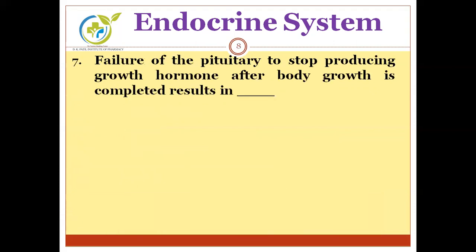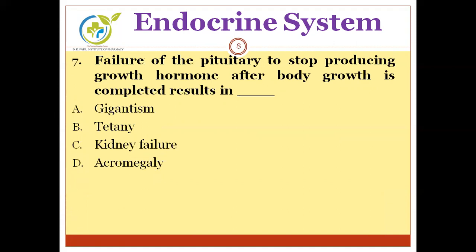Next question. Failure of the pituitary to stop producing growth hormone after body growth is completed results in A. Gigantism, B. tetany, C. kidney failure, and D. acromegaly. We have to find out the condition in which the pituitary gland is unable to stop its production of growth hormone when body growth is actually completed.